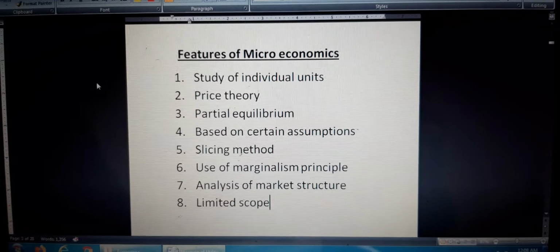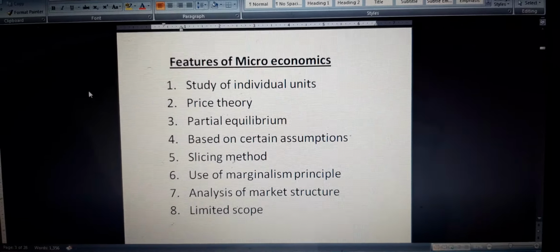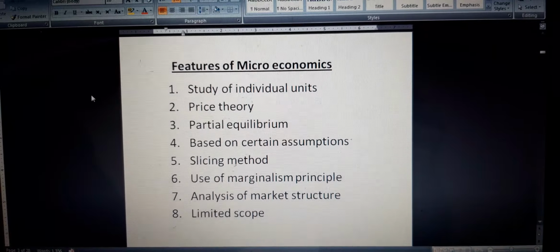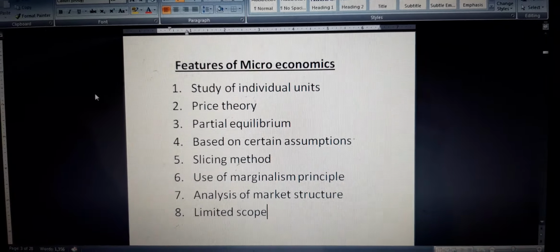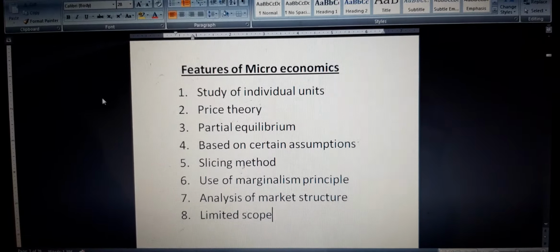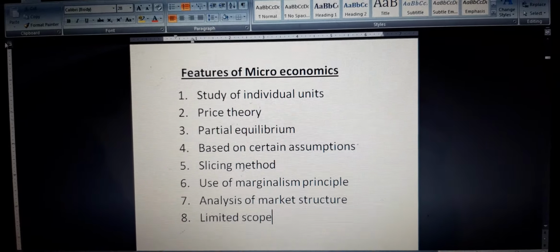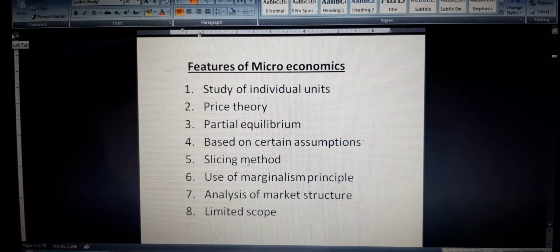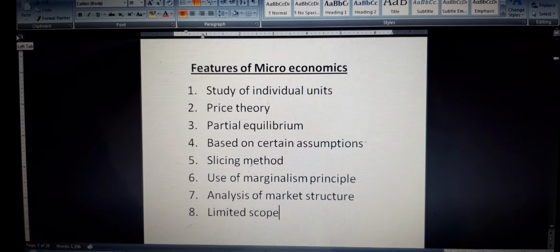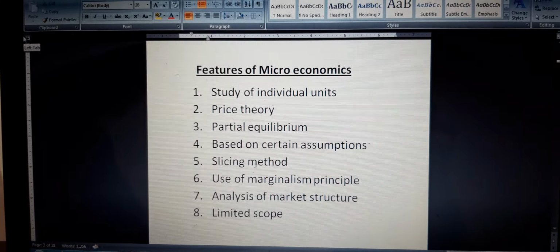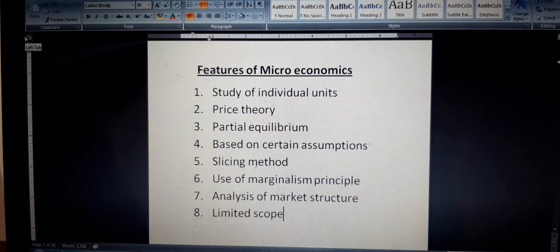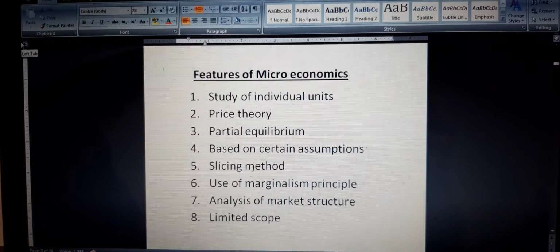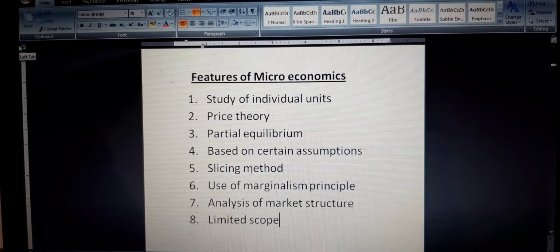Another feature, limited scope. The scope of microeconomics is limited because it deals with individual units. It does not deal with national income, but it deals with personal income. It does not deal with aggregate demand, but it deals with the demand for a particular commodity. Microeconomics does not deal with national problems such as population, poverty, unemployment, inflation, economic growth and development, foreign trade, etc.